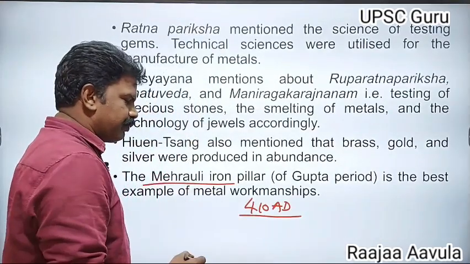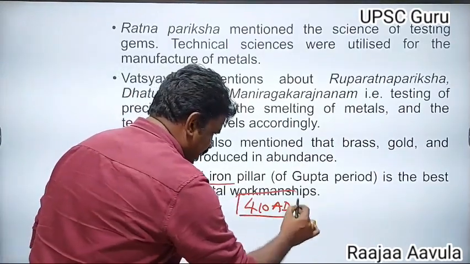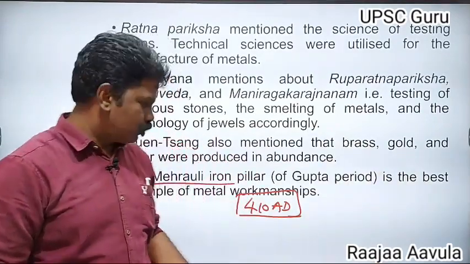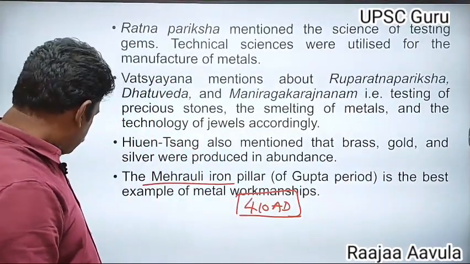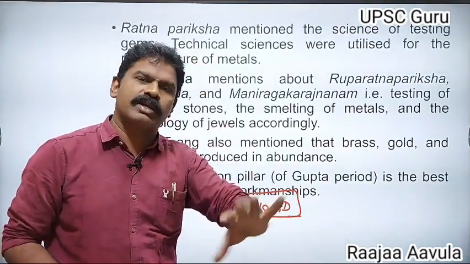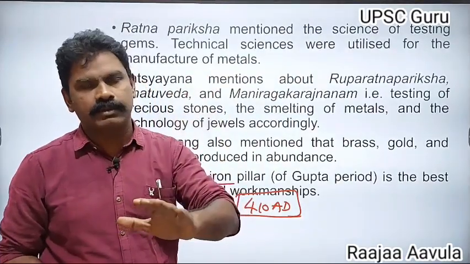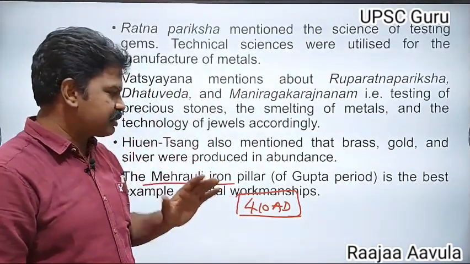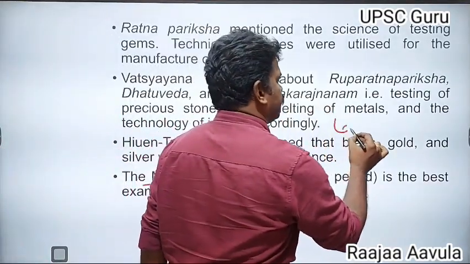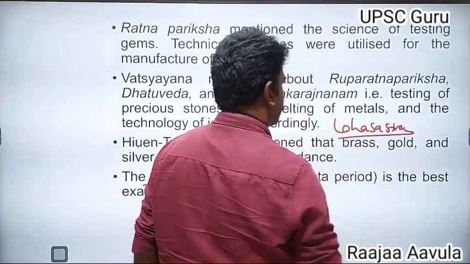Till today, it has not rusted. It is located exactly opposite to the Qutub Minar in Delhi. It has been exposed to nature, water, air and sun, but did not rust because of the metallurgy of that period. They used the Loha Shastra of Acharya Nagarjuna for the making of the metals.